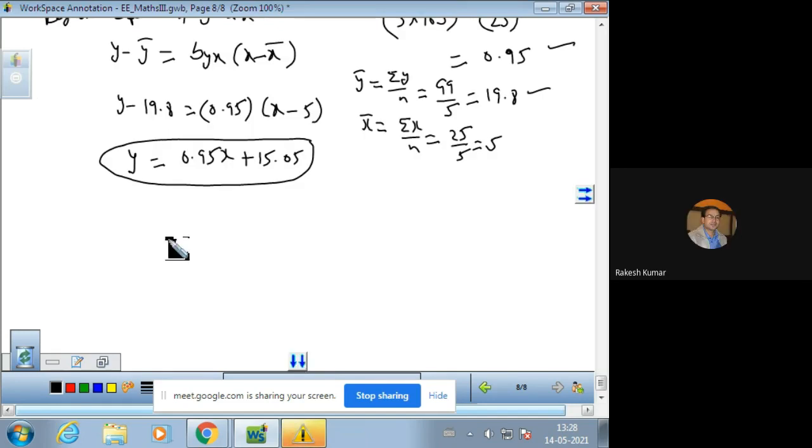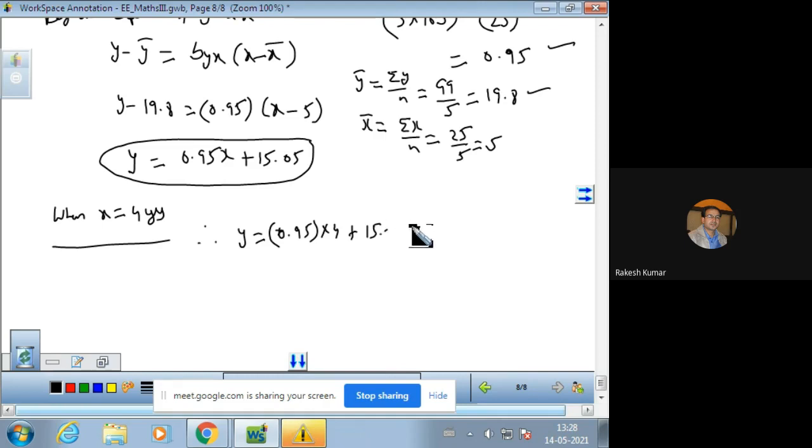So you can calculate the annual maintenance of a 4-year-old car. This is very important. When x is 4, y will be 0.95 into 4, you put x equal to 4 here, plus 15.05. So the value of y, the annual maintenance, comes out to be 18.85 hundreds.